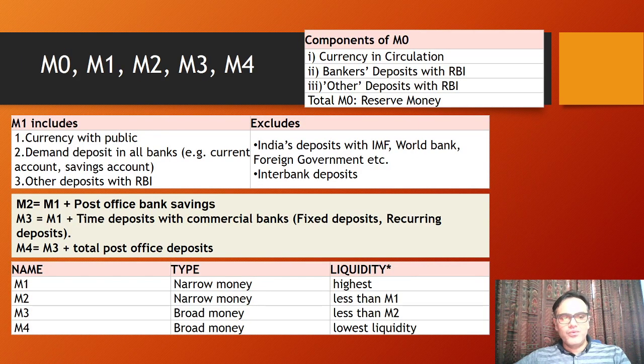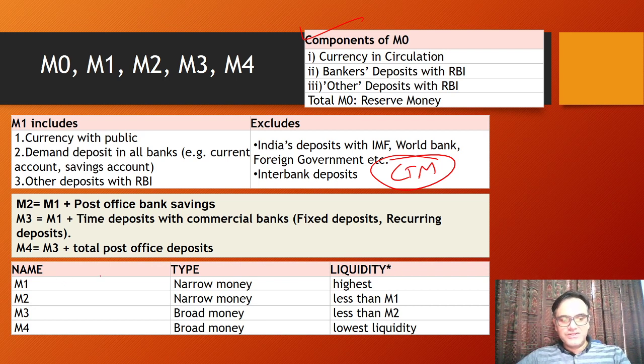Now, whatever all is included in these M0, M1 and so on, I have given you the description. You must commit this to your memory. This is very important for prelims. Questions have been asked, what is M3? What are the parts of M3 and so on.